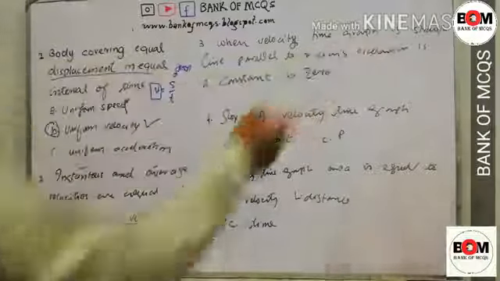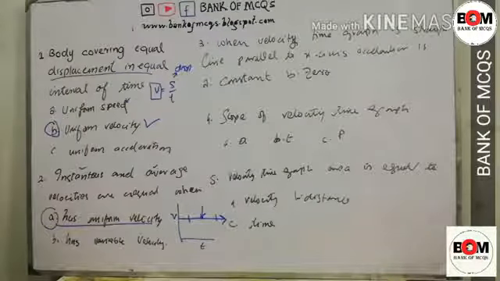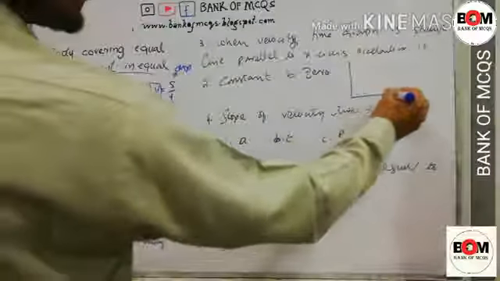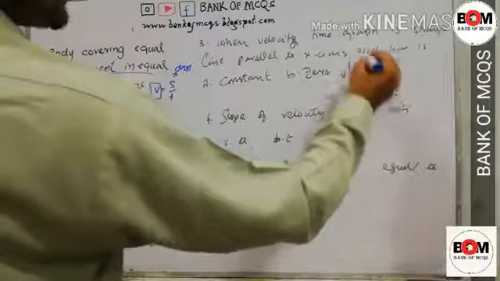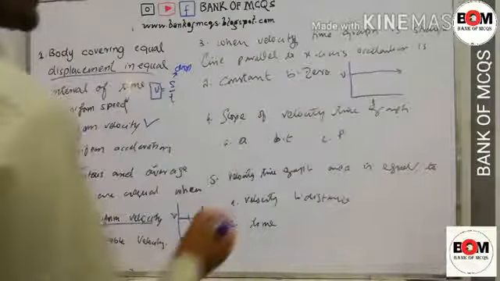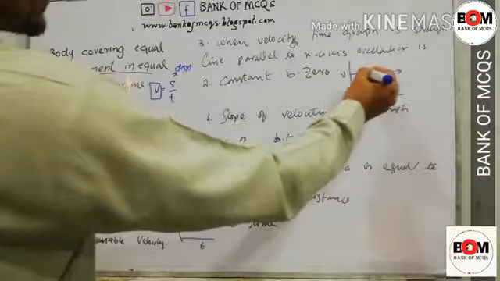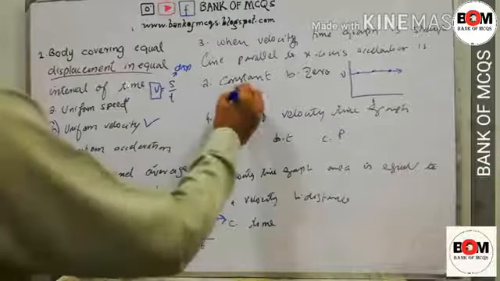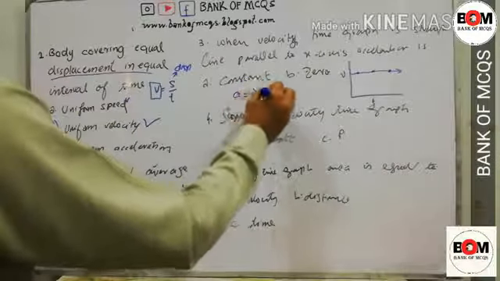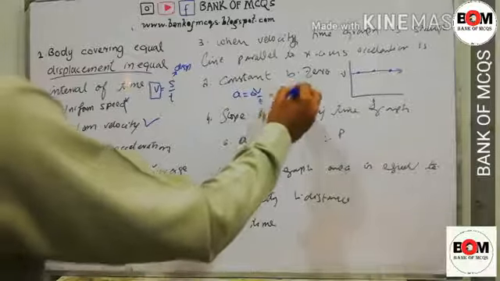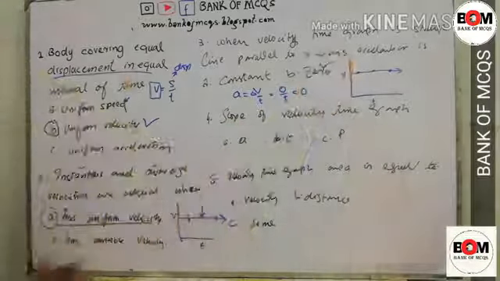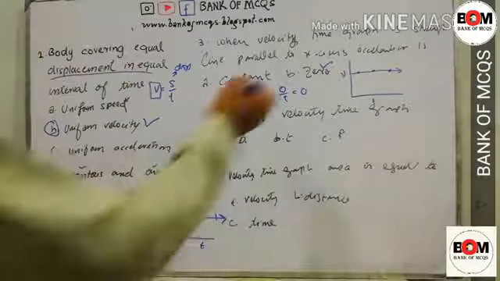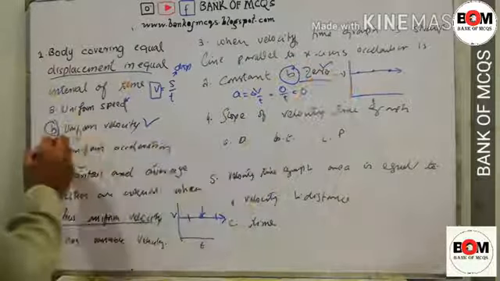When the velocity time graph is a straight line parallel to the x-axis, acceleration is constant 0, option D. If this is the velocity time graph and it is a straight line parallel to the x-axis, it means that with the passage of time velocity is not changing, or change in velocity is 0. We know that A is equal to V divided by T. As change in velocity is 0, 0 divided by T is equal to 0. So acceleration is 0.